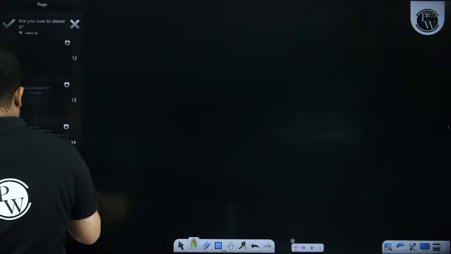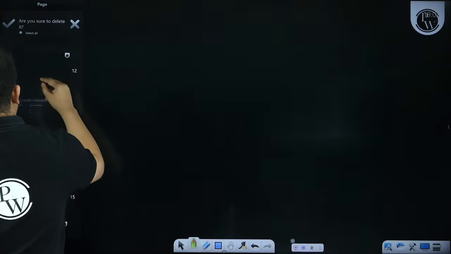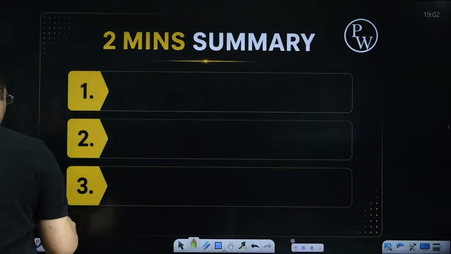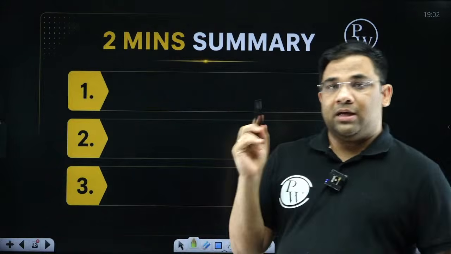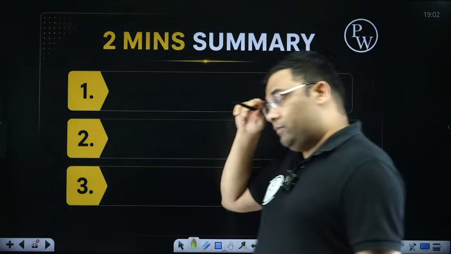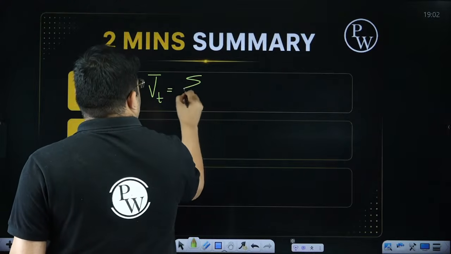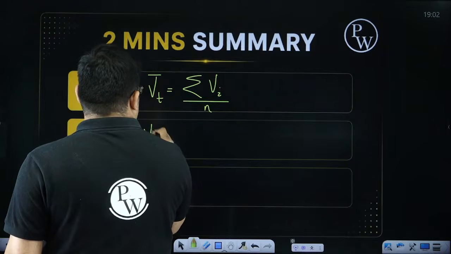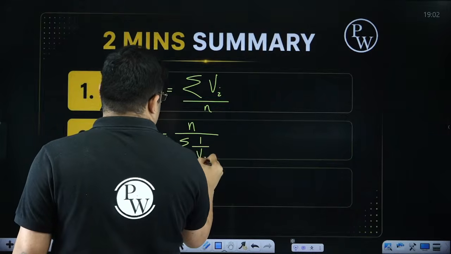Here we clearly understood the difference between time mean speed and space mean speed. You also learned how to solve and find them if they ask in the GATE exam. But first find out whether it is time mean speed or space mean speed. Time mean speed is equal to the summation of all the speeds divided by n, and space mean speed is n by summation of 1 by speeds.